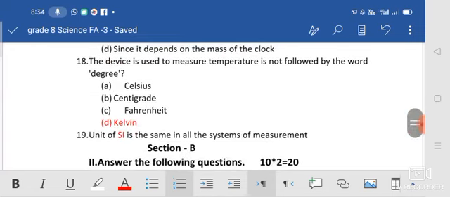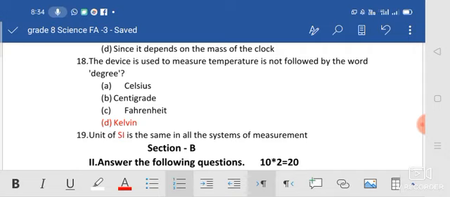Next one, 18th. The device used to measure temperature is not followed by the word degree. Four options are there. Which one is not followed by degree? For example, Celsius: 0 degree Celsius, we have degree, so that is wrong.